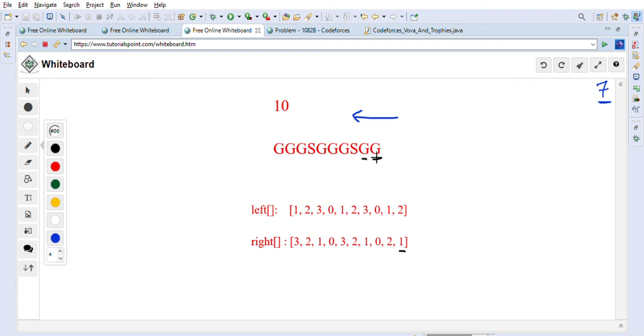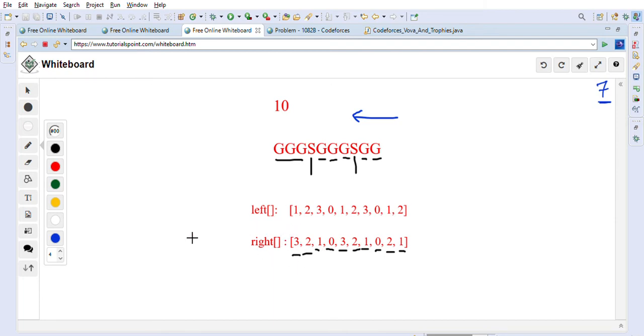Again we are seeing G, count is 1 plus 1, it became 2. Now when we see S, the count will be reset to 0. As you can see, it becomes 0. Now here count will be incremented 1, 2, 3, right? So count will increment 1, 1 plus 1 is 2, plus 1 is 3. Again when we see S, the count will be reset to 0. Again when we see G, the count will be incremented, so 1, 2, 3, right? So this is how we will form the right array.